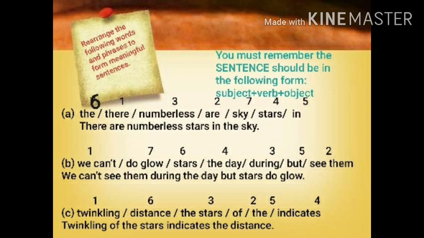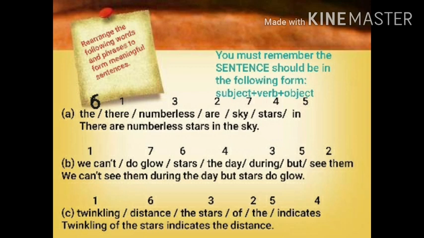Now you read the full sentence. There are numberless stars in the sky. Similarly, I have written the second one. We can't do glow stars the day during but see them. Now I will write the answer with the help of the numbers. You can see I have given numbers above the words. So the answer is: we can't see them during the day but stars do glow.